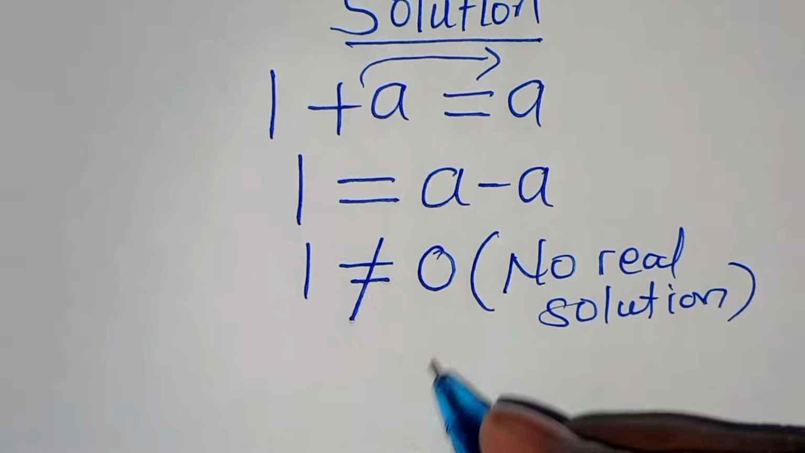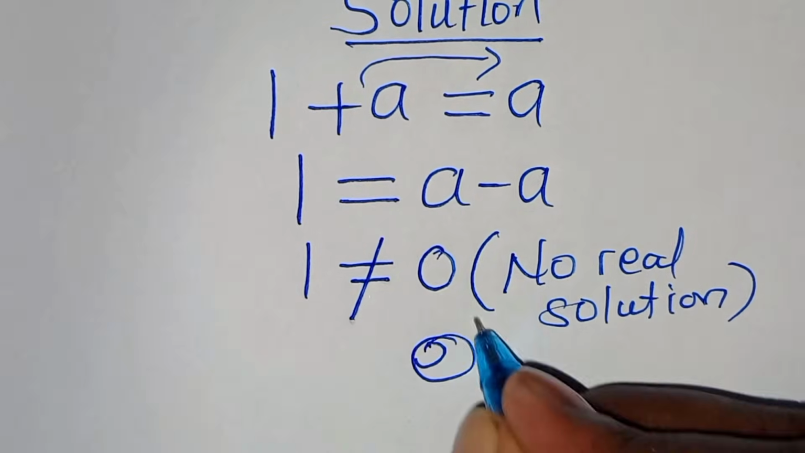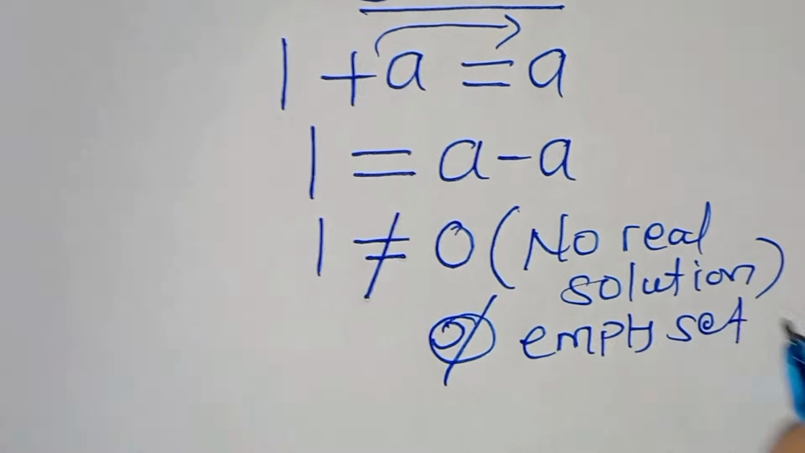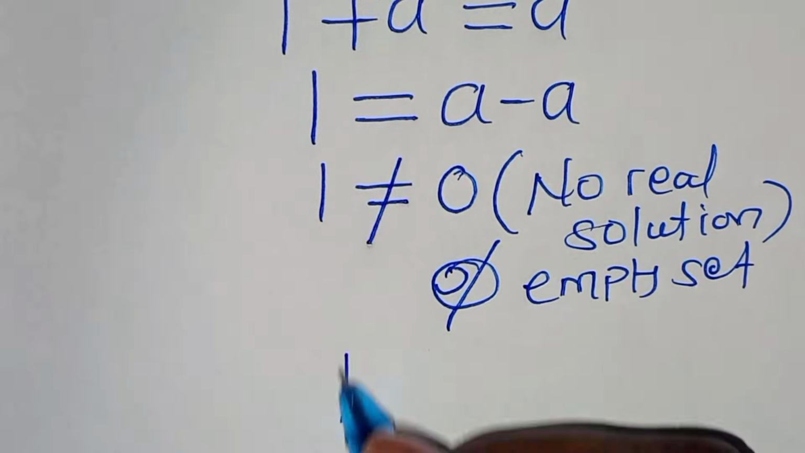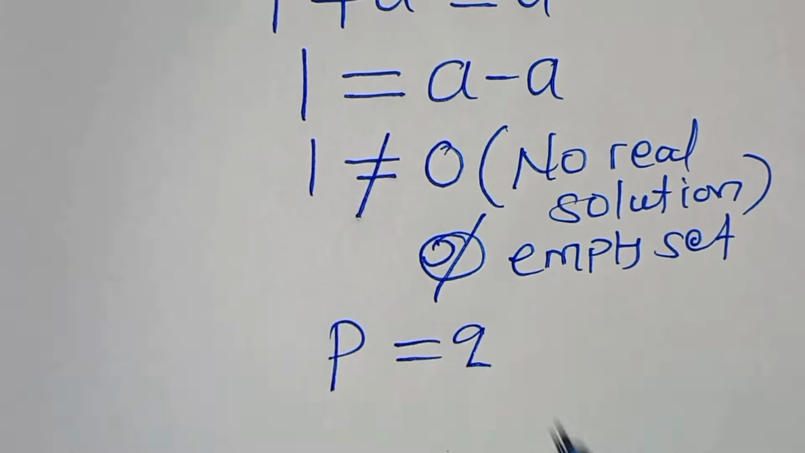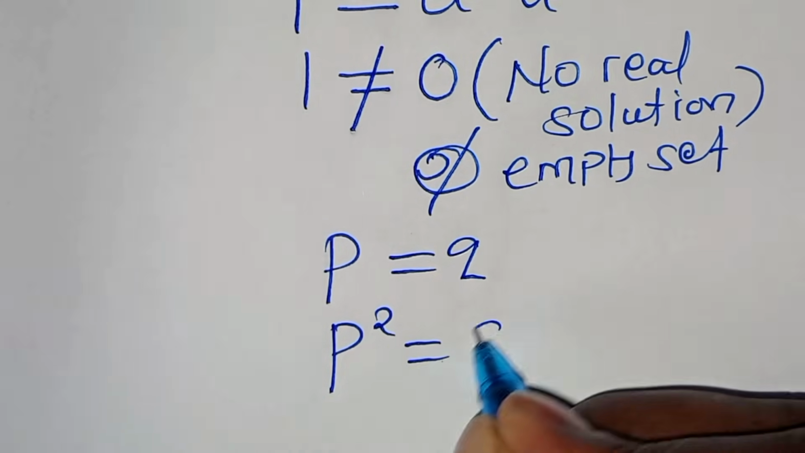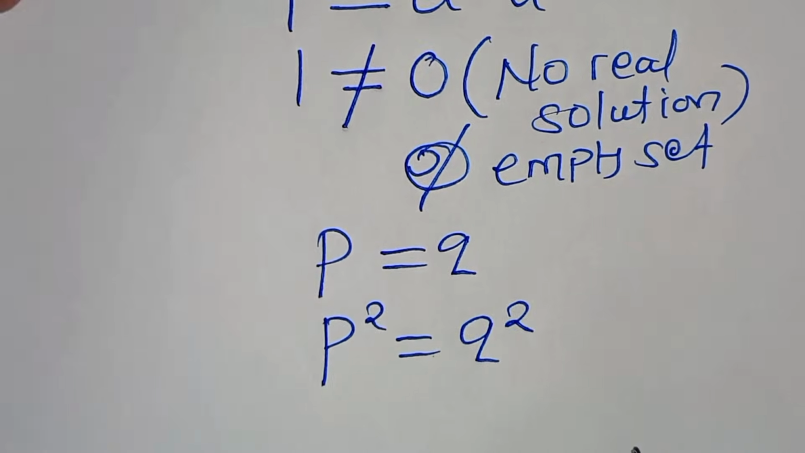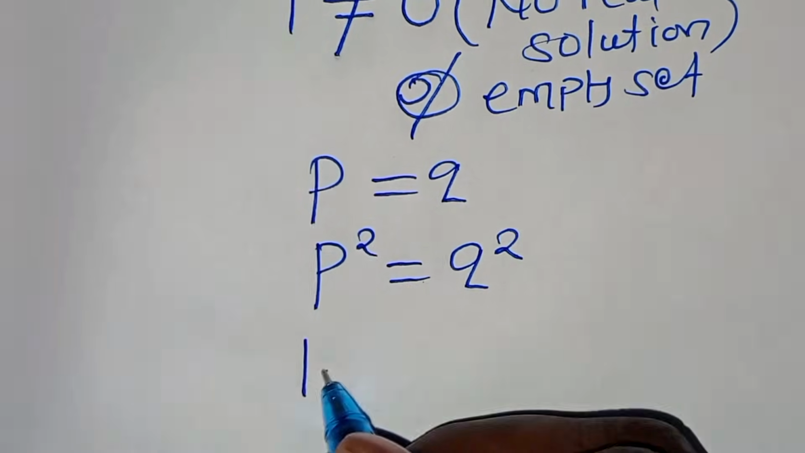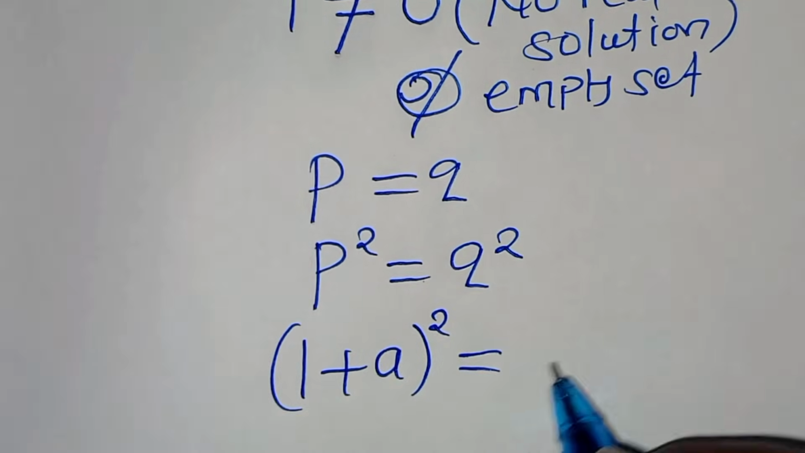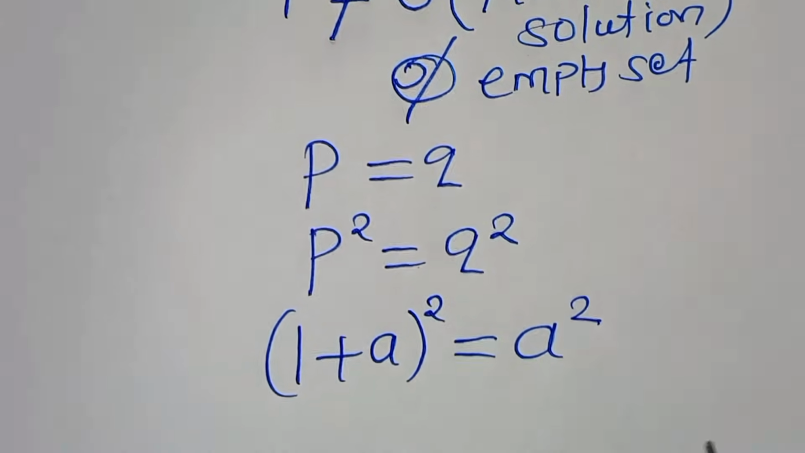So what we have is an empty set. Now, if P is equal to Q, this implies that P to the power of 2 is equal to Q to the power of 2. Now this is to mean that 1 plus a raised to the power of 2 is equal to a to the power of 2.